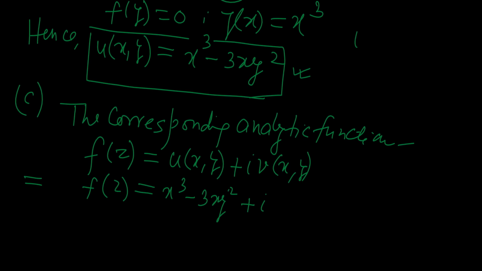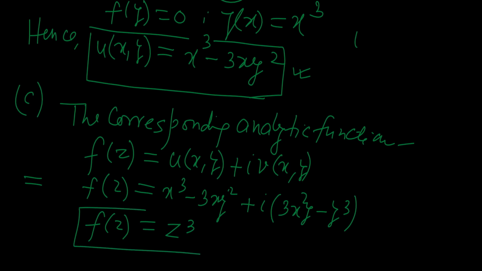V of x y is already given in our problem, and that is in fact 3x square y minus y cube. And you can see this will be in fact equal to z cube. You may verify this. I am just leaving it for your exercise that this expression may be written as z cube.